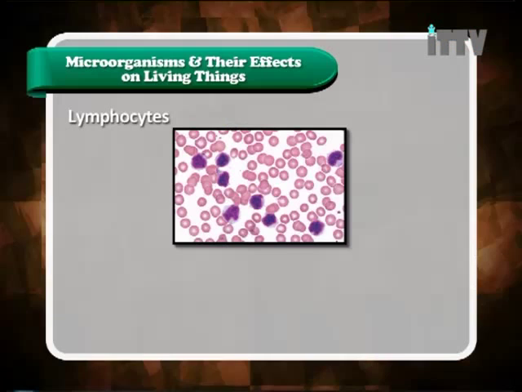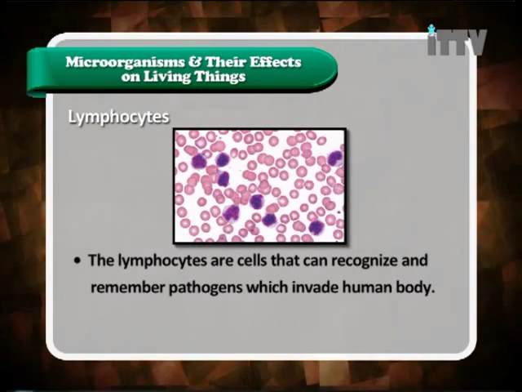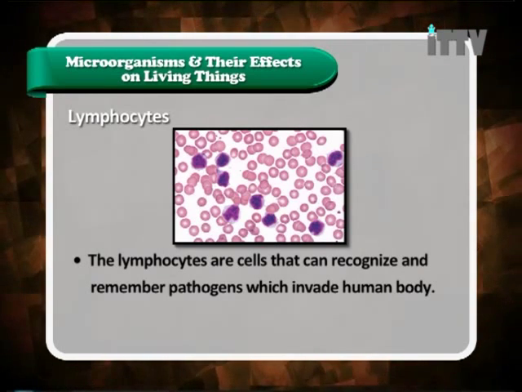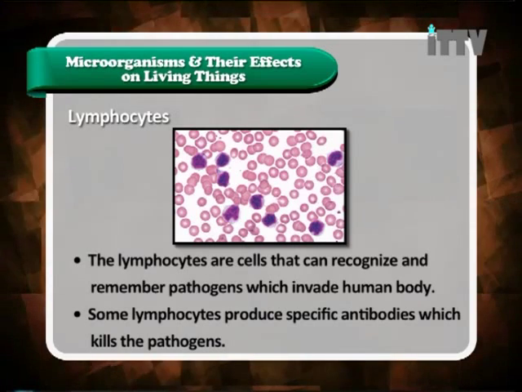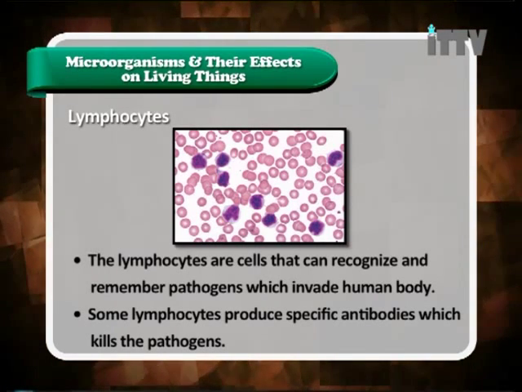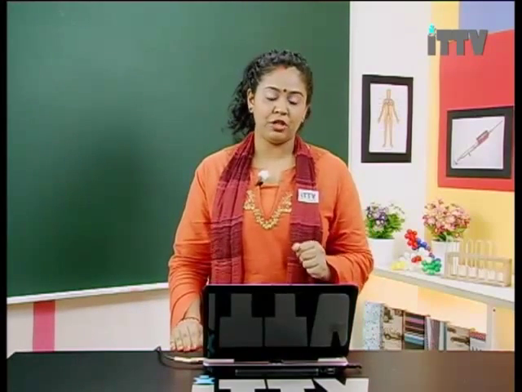But let's look at the next one, lymphocytes. The lymphocytes are cells that recognize and remember pathogens which invade the human body. Some lymphocytes produce specific antibodies which kill the pathogen. So here it recognizes the pathogens and secretes antibodies to kill them.